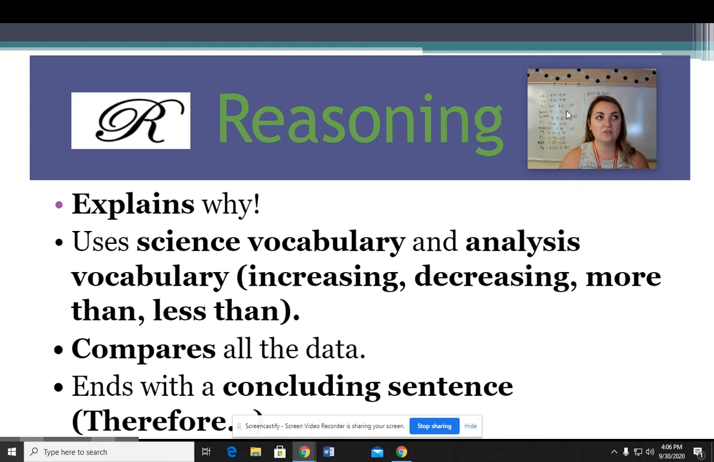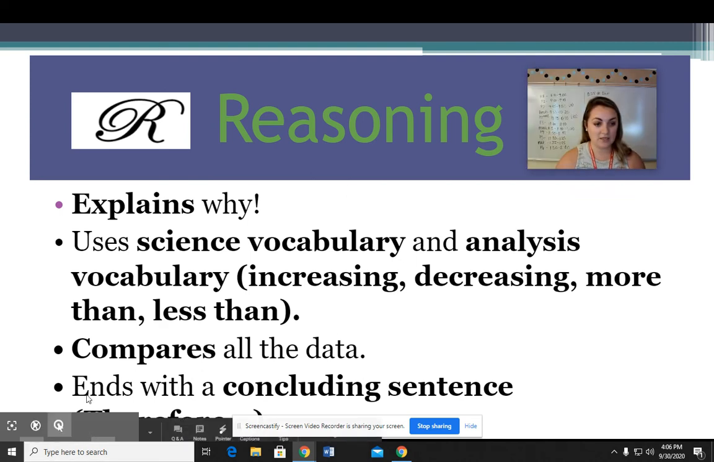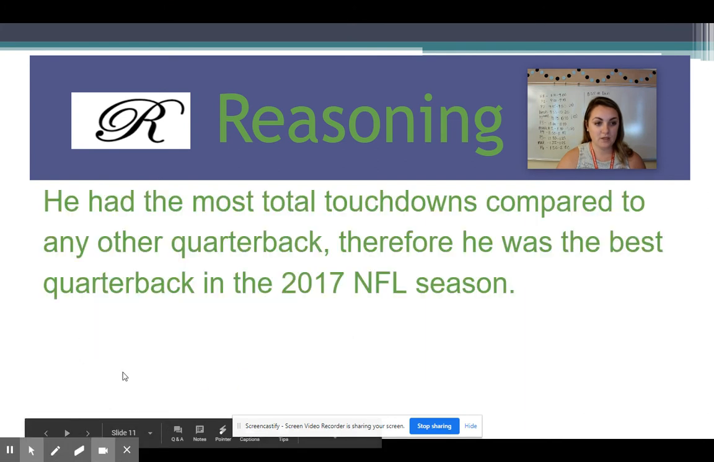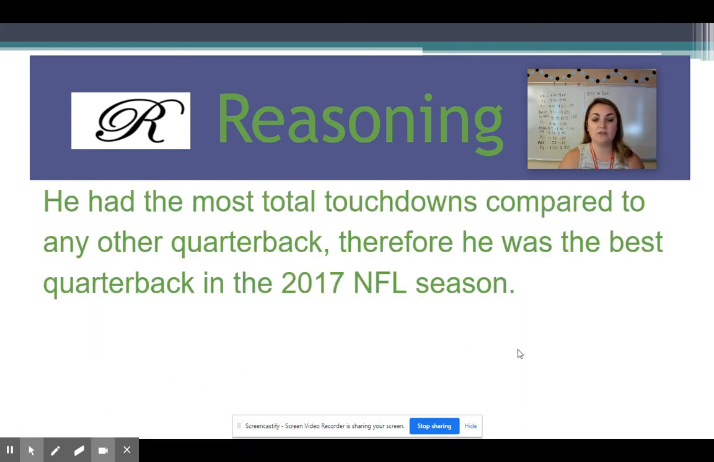So why is Russell Wilson considered the best quarterback in 2017? You're saying why you think that now, okay? And so you're actually analyzing using the vocabulary. Again, you want to use comparative words like it's increasing, it's decreasing, he has more than, he has less than. That's where you're actually comparing the data. And then you always want to end with a concluding sentence that starts with therefore. And so I'll read you my reasoning. He had the most touchdowns compared to any other quarterback. Therefore, he was the best quarterback of the 2017 NFL season.